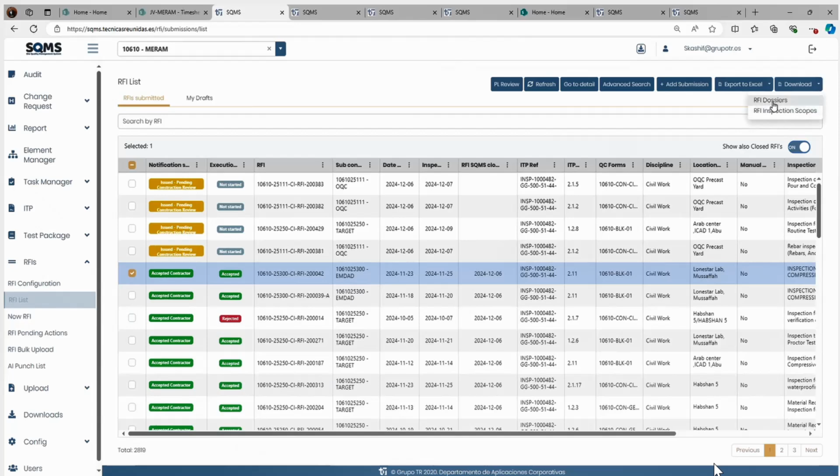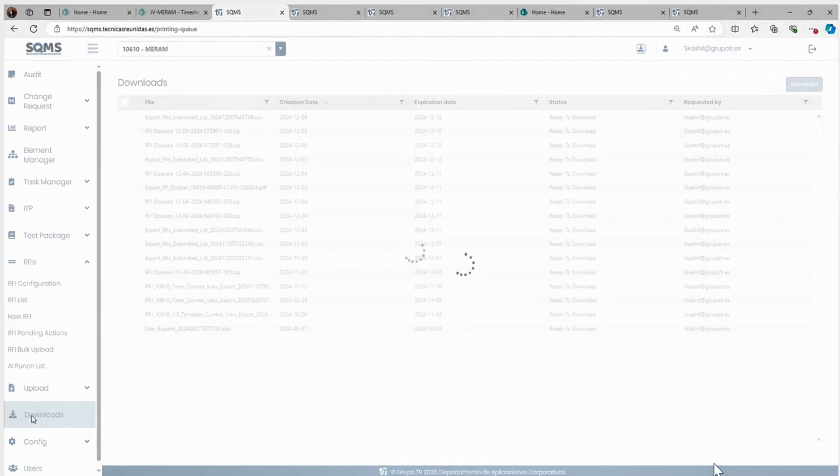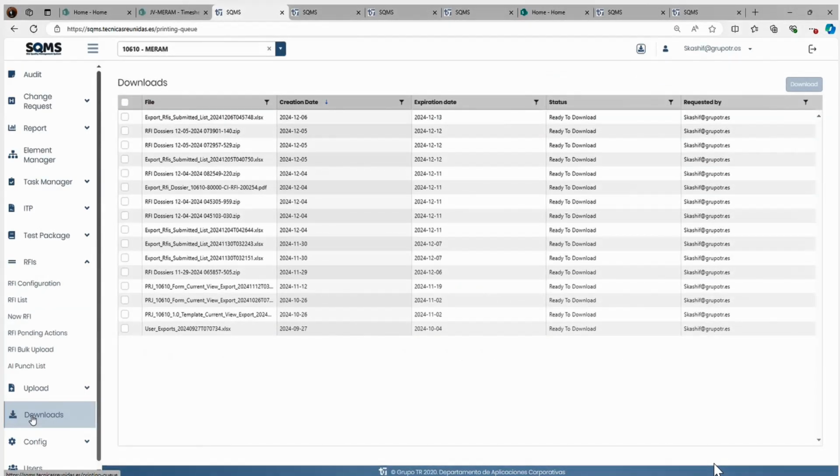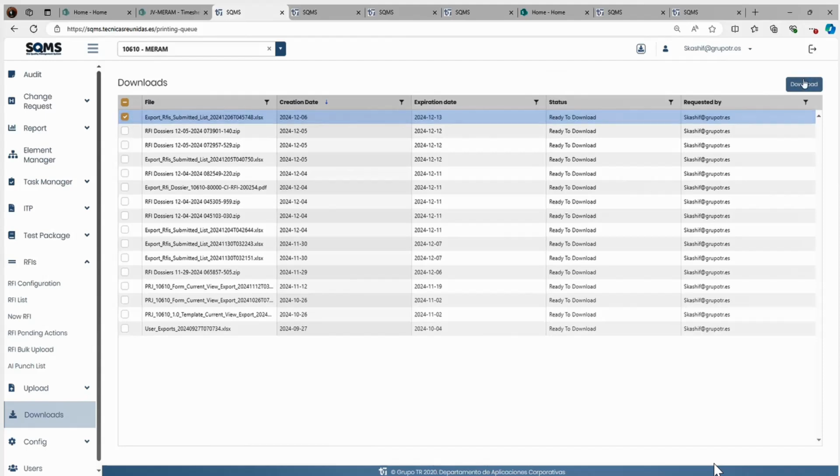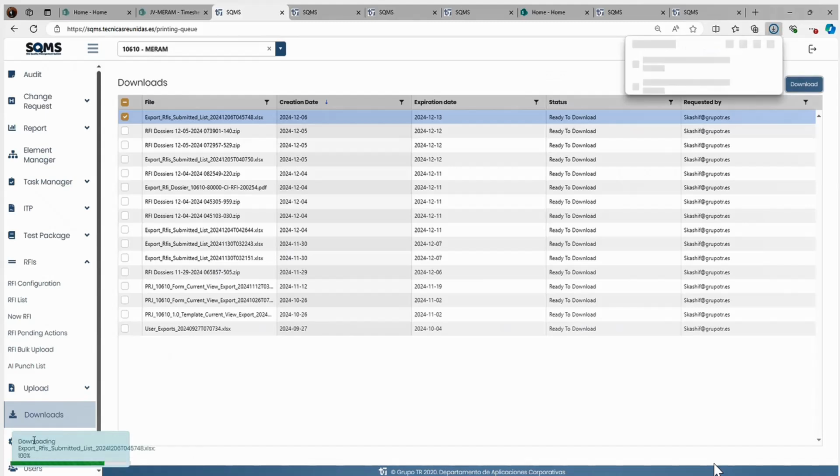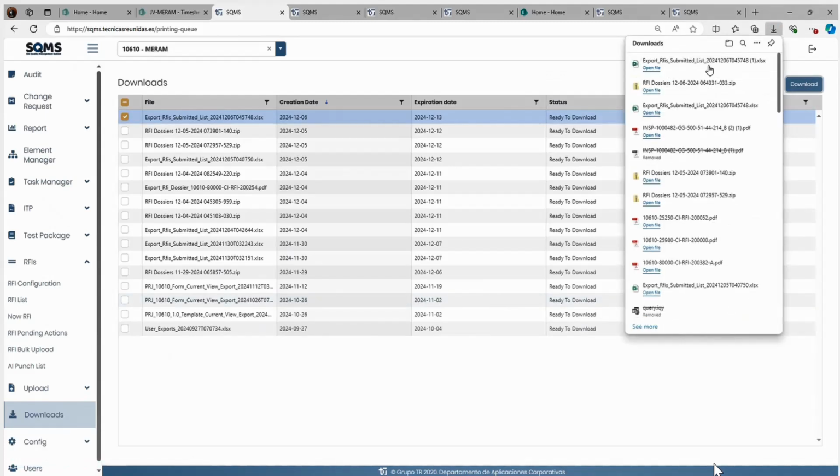Once you click on download, you have to go into this download. Remember this step. We often forget it and then we check our system. You have to click on this download, select the download. Now you have to download again. When you click this download, it will be in your system. See, if I click, it's getting downloaded. Now it's in my system. It will show the file in my downloads.